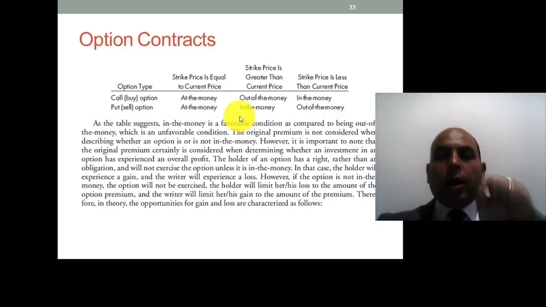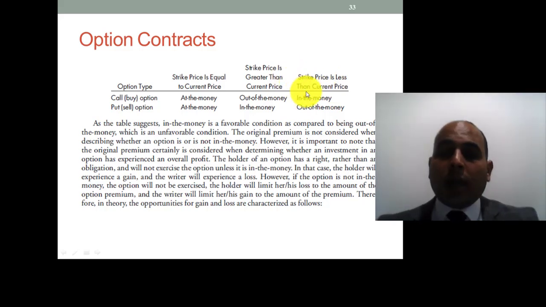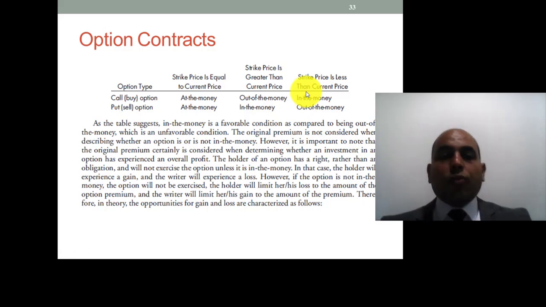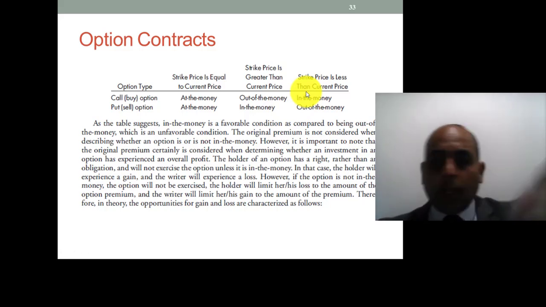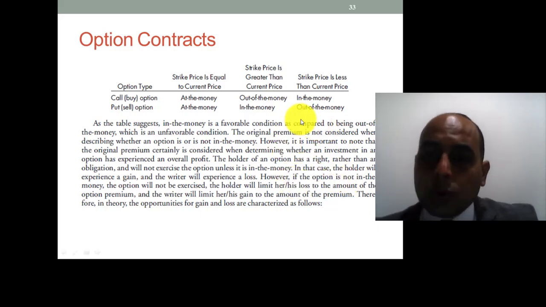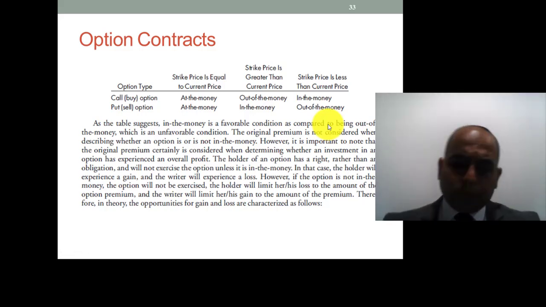If the strike price of the commodity is, for example, $1,000, and this is less than the current price, for example 1,200, and we have an option to sell, then if we execute the option, it will be out of the money because we have a loss. This is the pro of the option: we have a right to not execute the option.